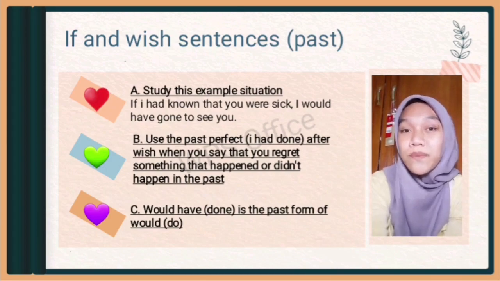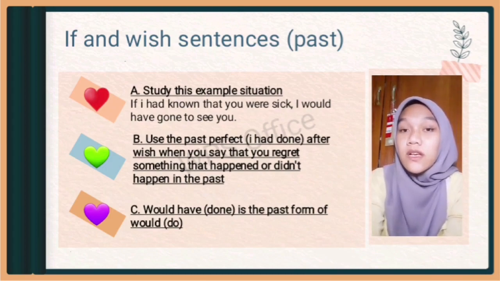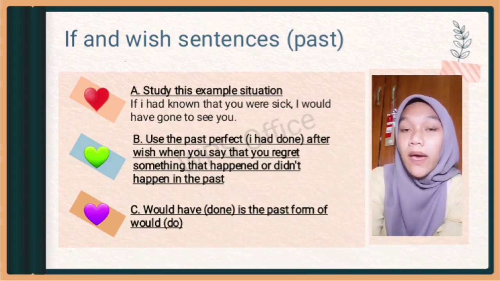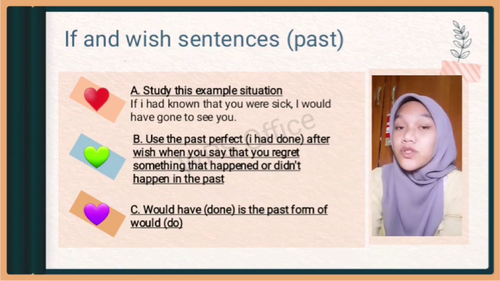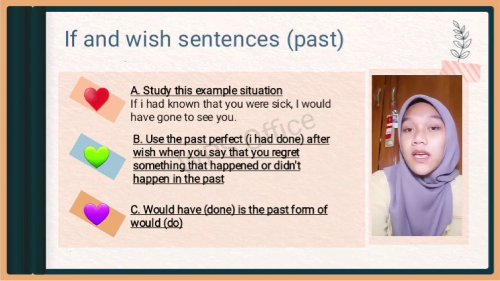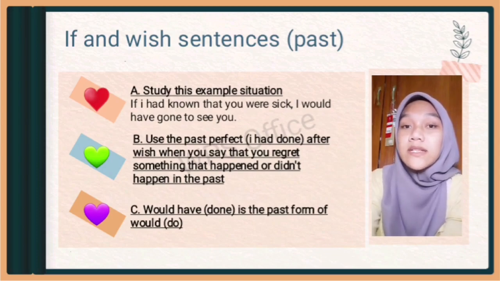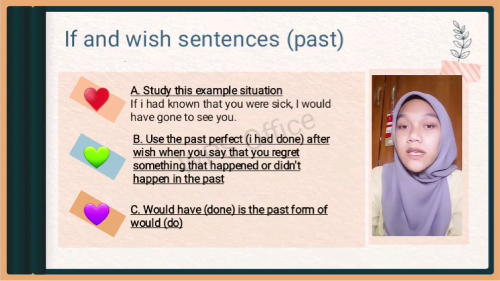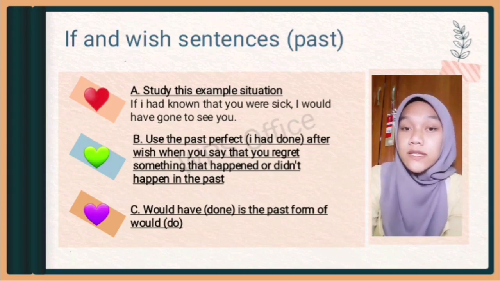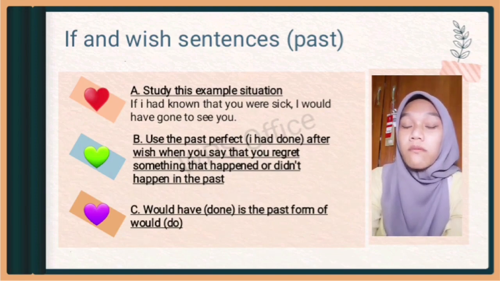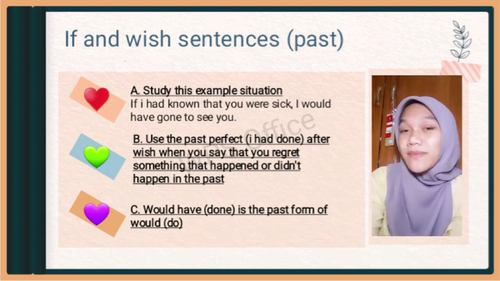Okay, part C. Would have done is the past form of would do. For example, if I had gone to the party last night, I would have seen Anne. Might have and could have are possible instead of would have. For example, if we had played better, we might have won.